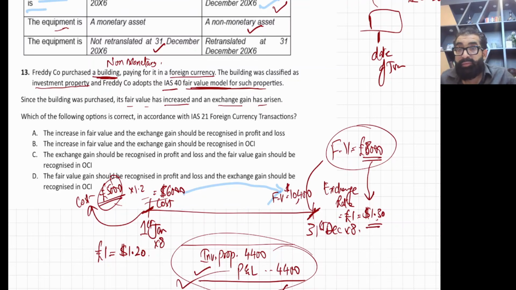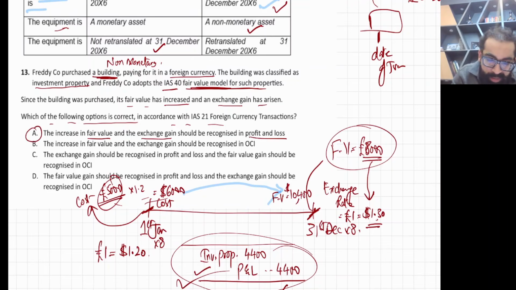I have converted in my local currency and everything goes in the P&L, right? Once you convert it in your local currency, then you apply your normal accounting standard, IAS 40, or IAS 16 if it is an owner-occupied property. Now what they are saying: the increase in which of the following options is correct? The increase in fair value and the exchange gain should be, yes, this is the answer. A is the answer. Both will go in the P&L, because of IAS 40.